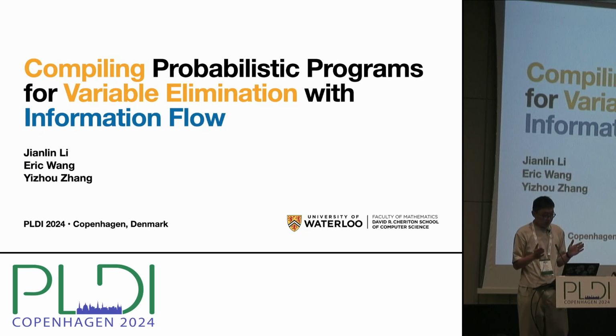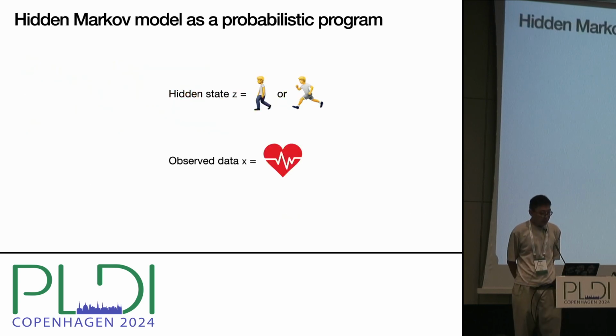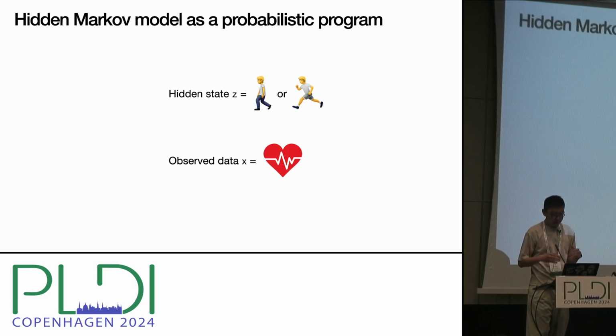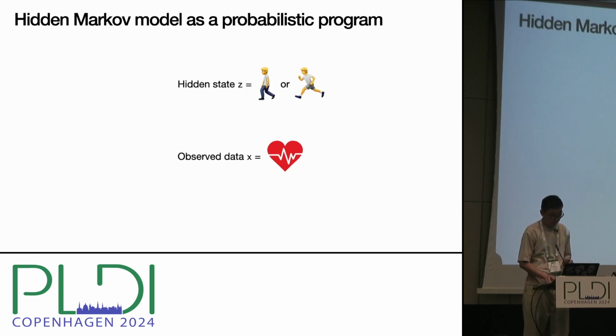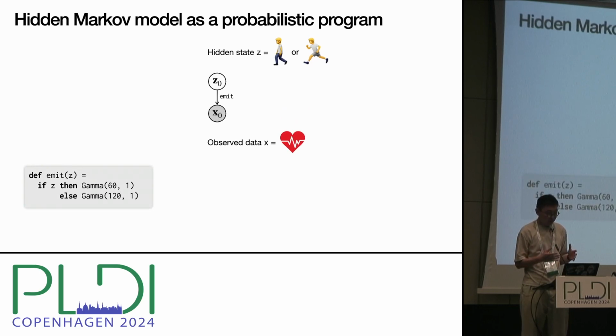Probabilistic programming languages are very powerful tools for statistical modeling and inference. Suppose we have a data set that records a person's heart rate, and the problem is to infer whether the person is walking or running. We can solve this problem with probabilistic programming. The program uses an emission distribution to model how heart rate depends on the state of the person. Running leads to higher heart rate.